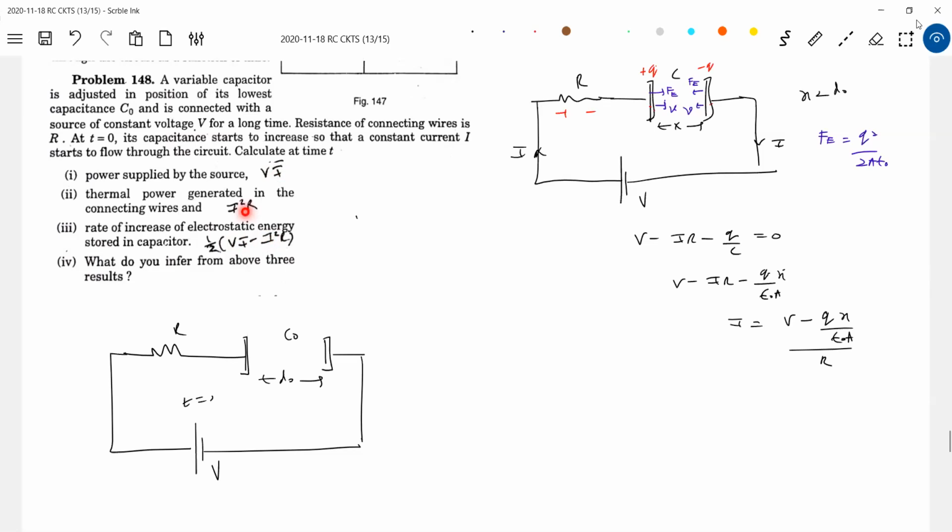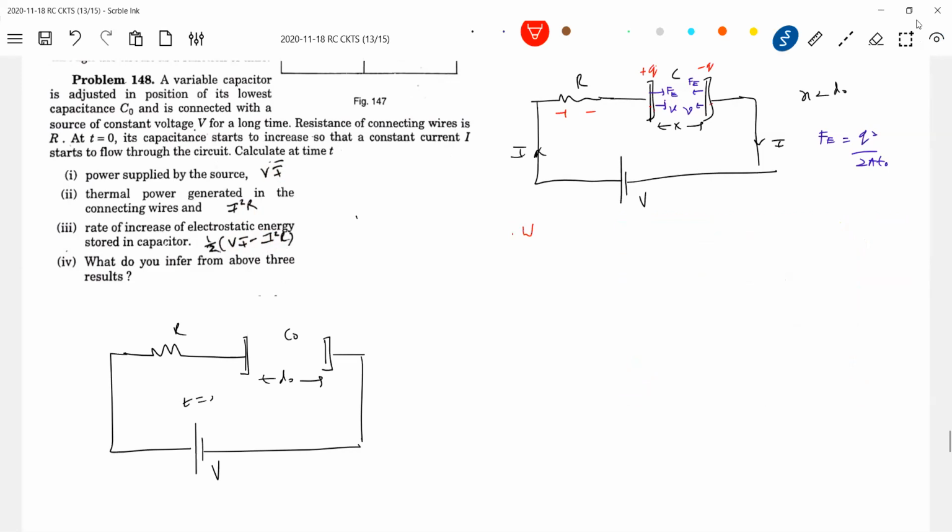Vi minus I square R will be available across the capacitor. Mathematics may not help us much here. First, power supplied by the cell, Vi. Power dissipated across the resistor, I square R. The power available across the capacitor, I'll call PC.